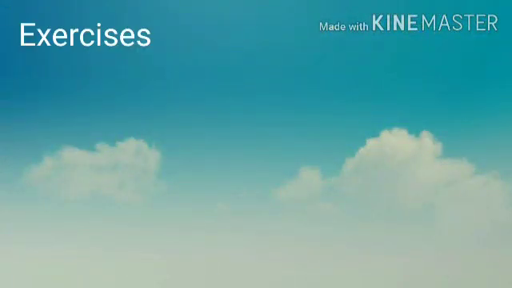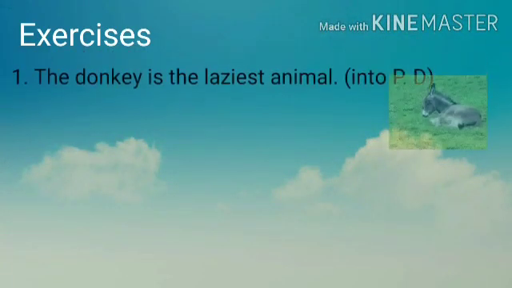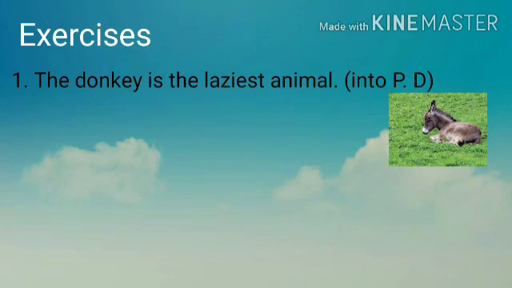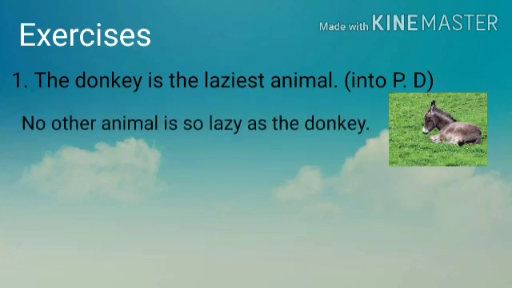The donkey is the laziest animal. First you have to identify degree and its type. Here they have given superlative degree and second type. So how will you change into positive degree? You have to use no other and select the object. Here which is the object? Animal. Animal is the object. So what is the answer? No other animal is so lazy as the donkey.